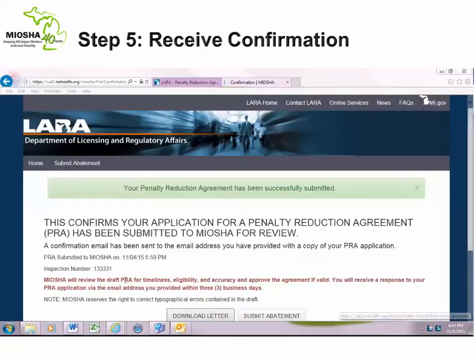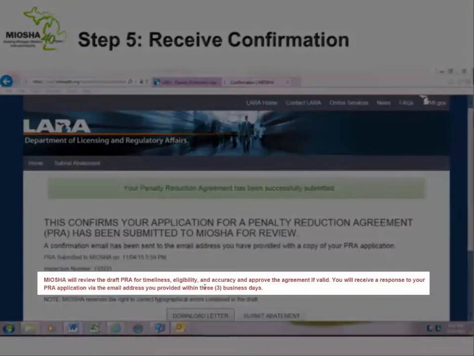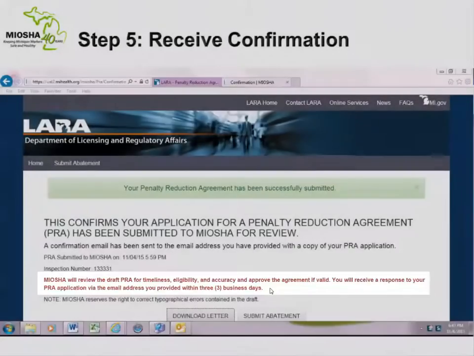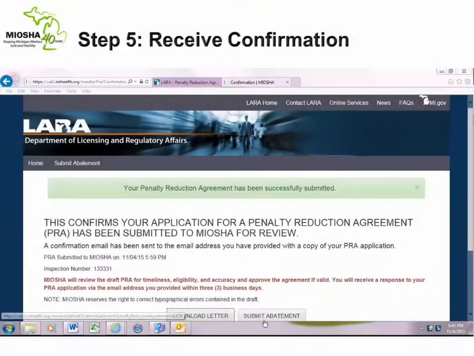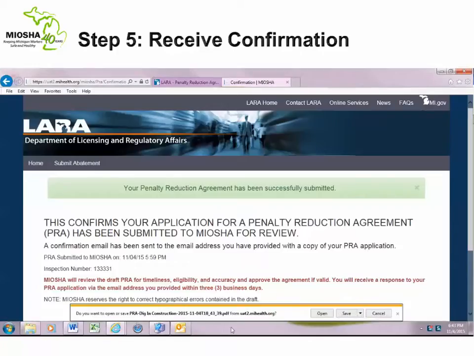This screen will confirm the date and time of your submission and the inspection number for which you've requested a PRA. Please note the text in red, which confirms the agreement is not considered valid until reviewed and approved by MIOSHA. Approval can take up to 3 business days. To download a copy of your submission for your records, you may click the Download Letter button. This will allow you to open and print your copy. It will also allow you to save it on your computer.